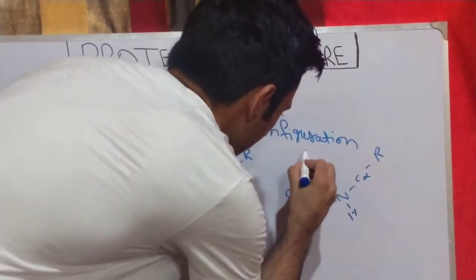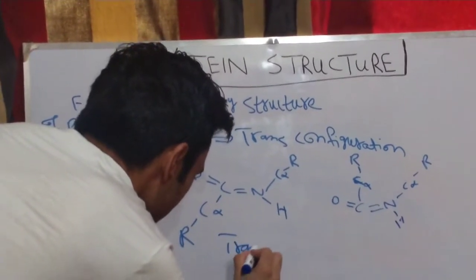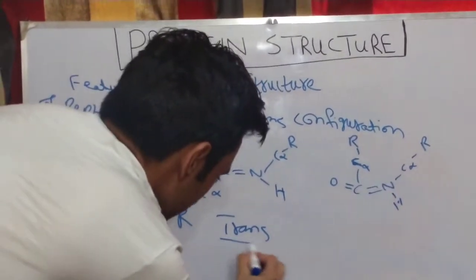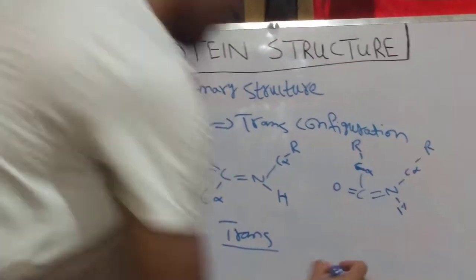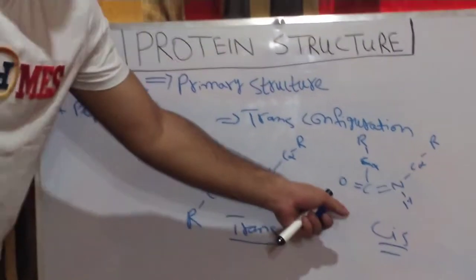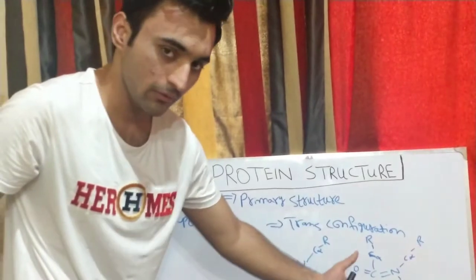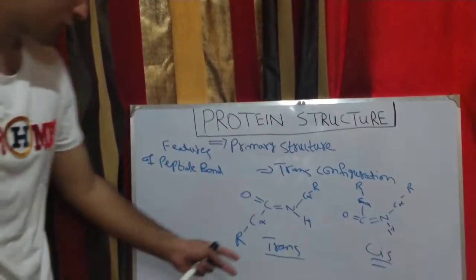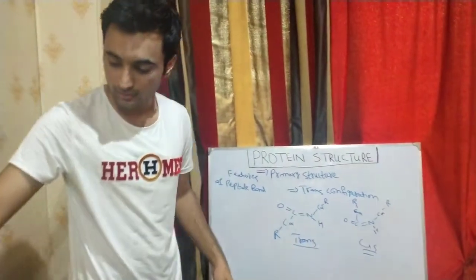C alpha and R. So this is the trans phase, a configuration that occurs in normal situations, and this is the cis phase. Due to the steric hindrance between the amino acids, the peptide bond shifts towards the cis configuration, but in the normal situation it adopts the trans configuration. So this is the second feature of the peptide bond.